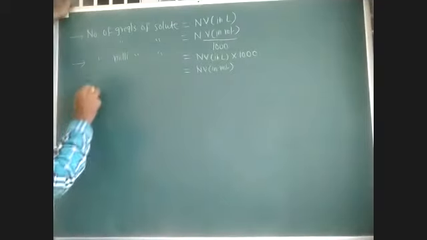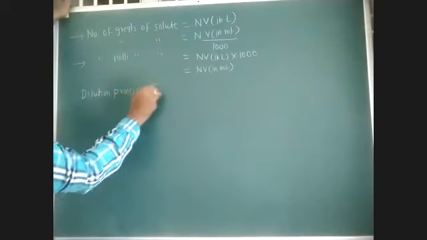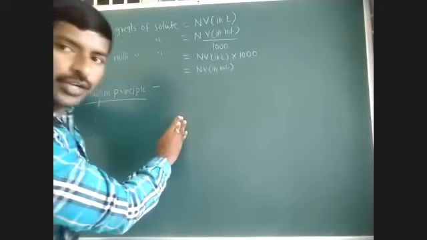Same, and dilution principle also we have same. So here there is no change in the amount of solute while we are doing dilution.